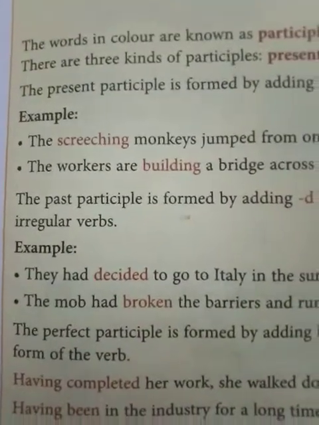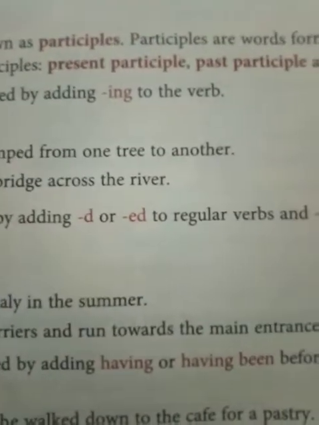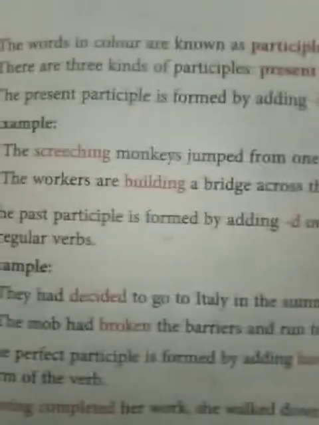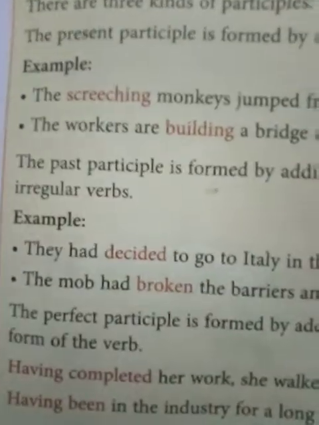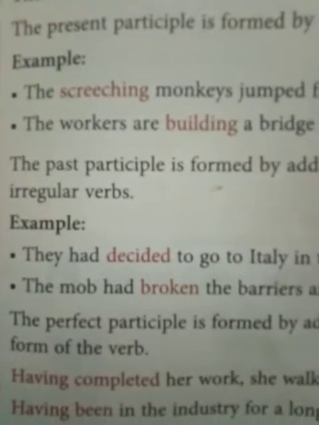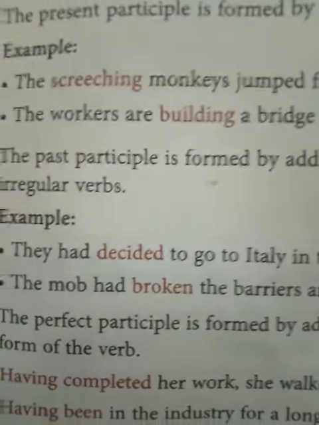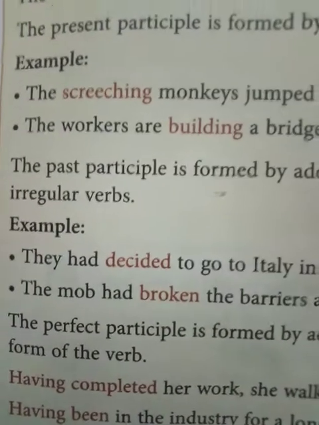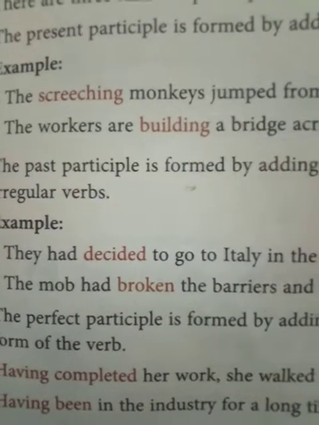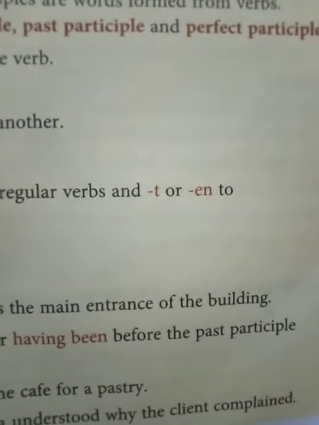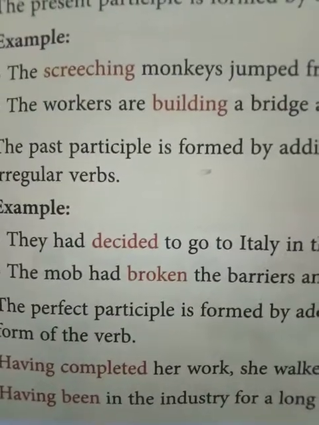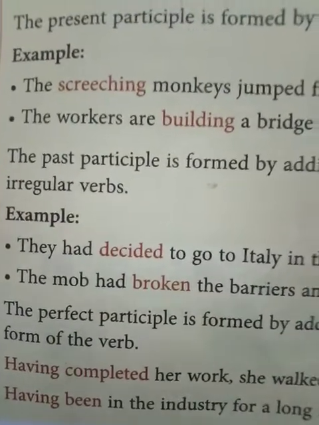Now you see, the perfect participle is formed by adding having or having been before the past participle form of the verb. So, having completed her work, she walked down to the cafe for a pastry. So having completed her work, you see the word having is used, and having is used in the active sense, and in the passive sense you use having been. Having been in the industry for a long time, Megha understood why the client complained. So you have the words having and having been added to the verb, and that is your perfect participle.